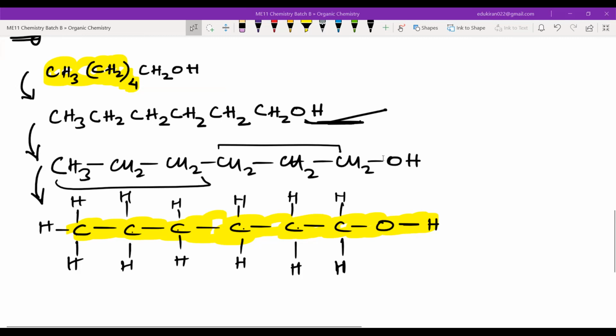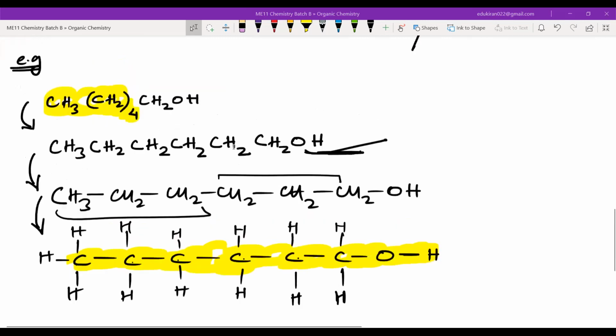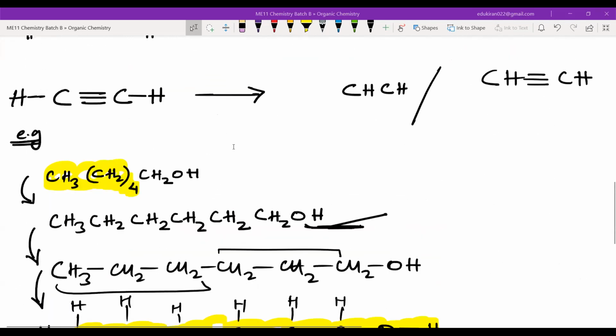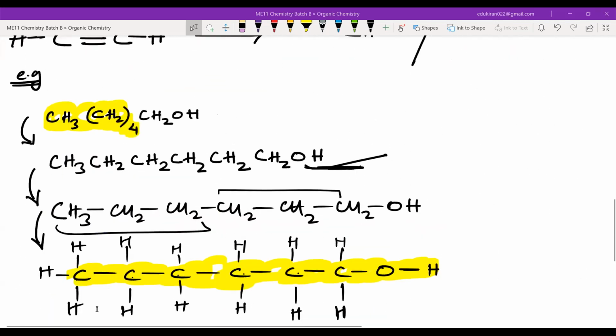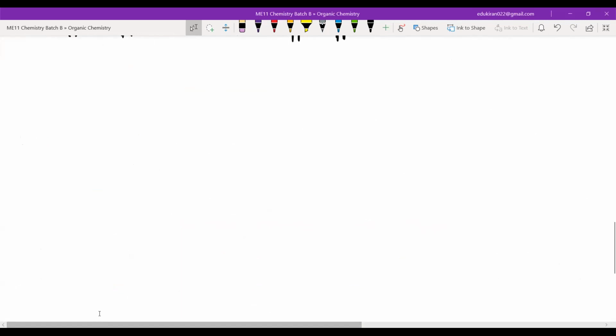Are you done, Muhammad Umar? Yes, sir. Okay. So this is your structural formula. You will do one question and then you will click a photo and send it to Nishkarsh sir. Please don't take more than 2 minutes. If you don't know, then it's fine.